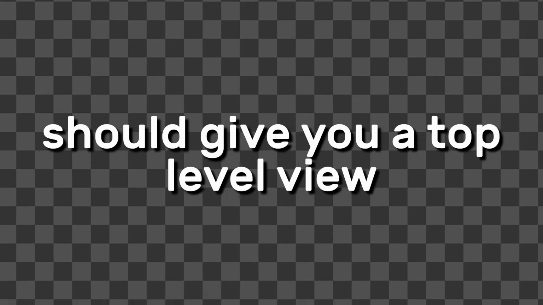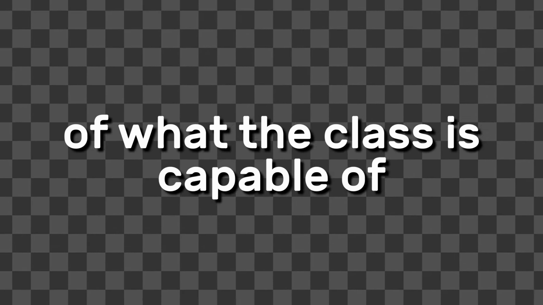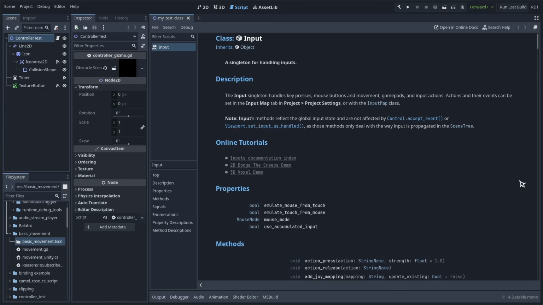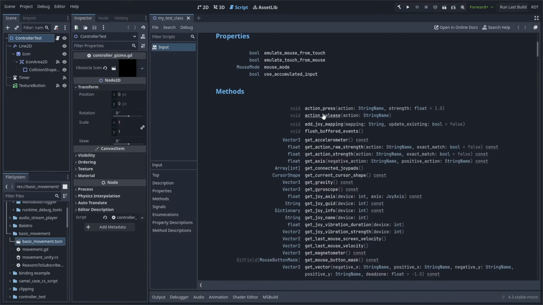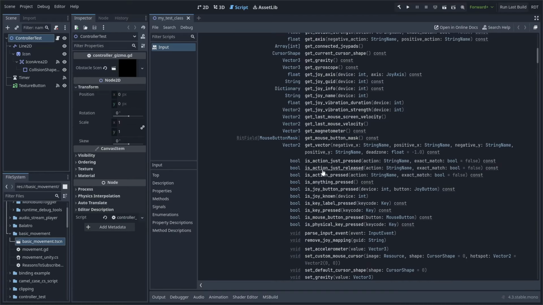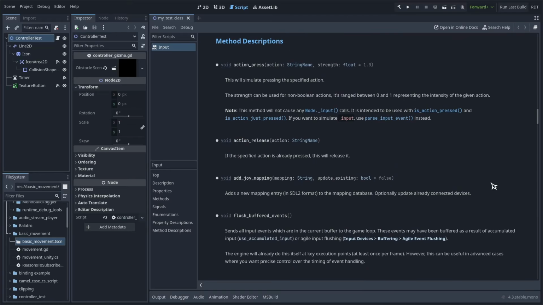Just skimming through the property, method, and signal lists should give you a top-level view of what the class is capable of. Take the Input class for example. Even if I've never used it before, by looking at the description, I'm made aware of the input actions and something known as the input map. From the method list, I see that you can manipulate those actions in some way. I can get information presumably about connected controllers. I can check if an action is pressed or released, and so much more. And I can always look into the descriptions if I want to learn more about what a function does.